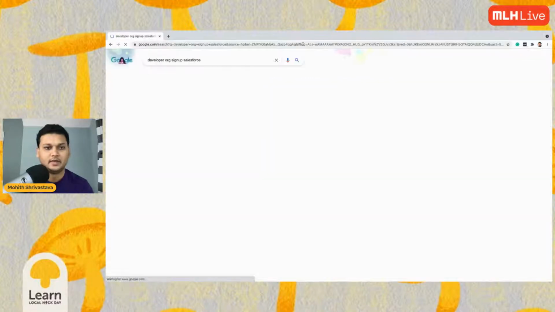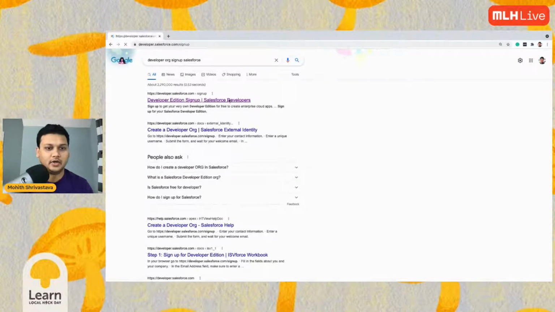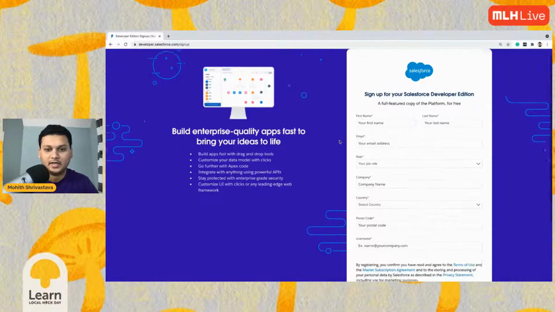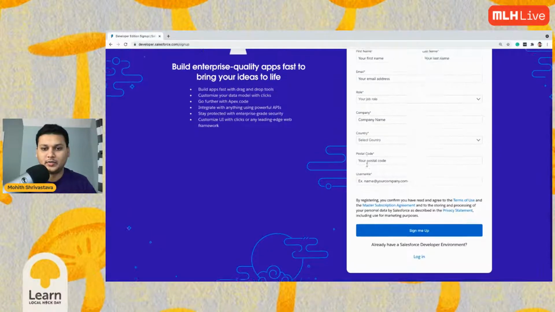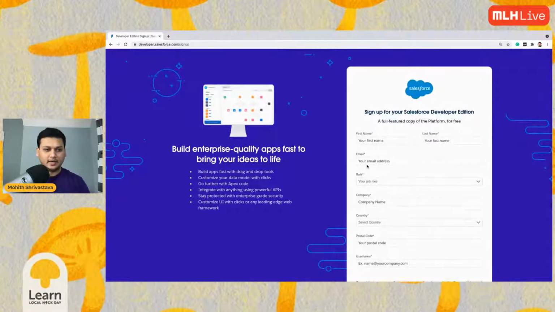Once you do that, go onto this lovely web form and fill in your name, your email, your company name, your role, country, and your zip code, and provide a username, and you'll get a brand new Salesforce org for free. You can keep this forever. Just don't use it for commercial purposes, but you can use it for learning.